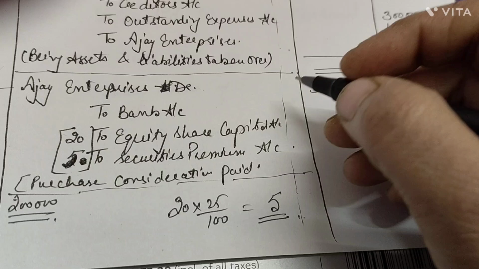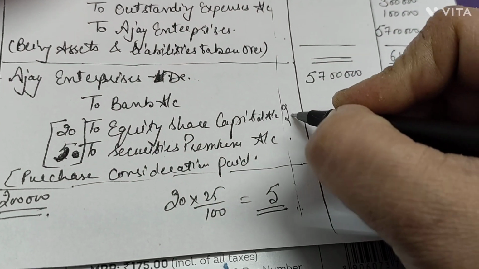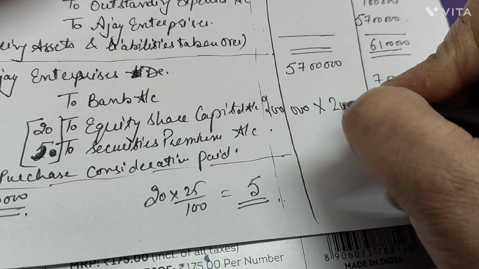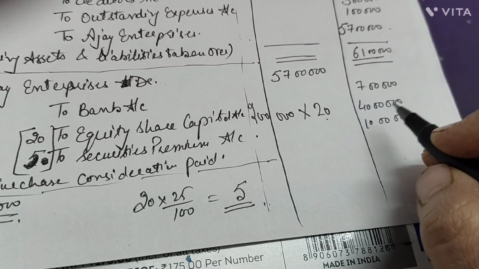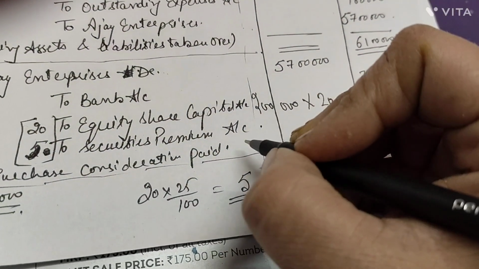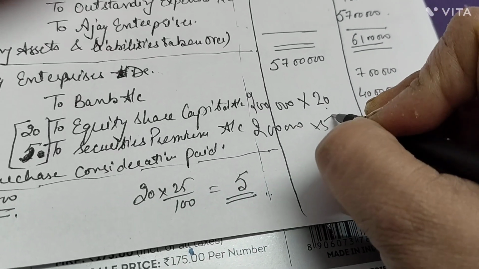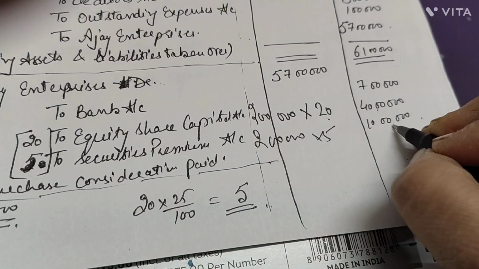What I am saying over here, the equity share capital was to be calculated for 2 lakh shares multiplied by 20 rupees per share gives you 40 lakh, and 2 lakh shares multiplied by rupees 5 securities premium gives you 10 lakh.